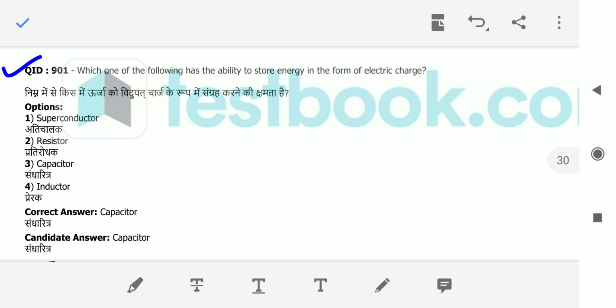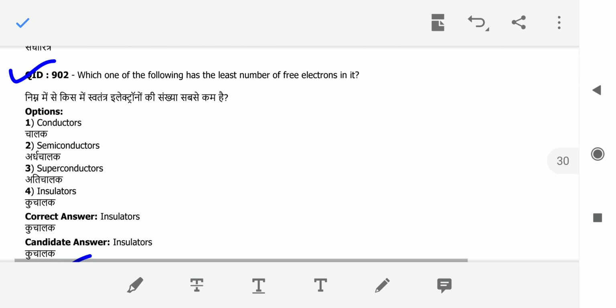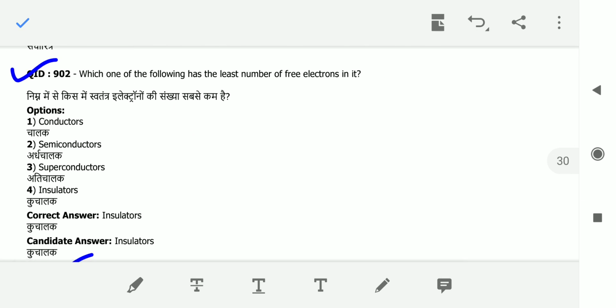In the form of magnetic flux, it is an inductor. And if you observe, a resistor will dissipate the energy in the form of heat, whereas a superconductor will have zero resistivity. Okay. So next, coming to the next question, which one of the following has the least number of free electrons in it?